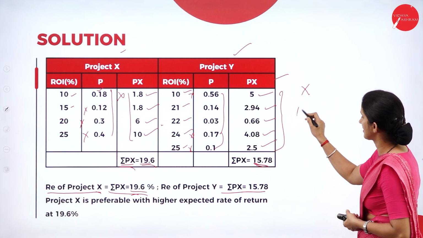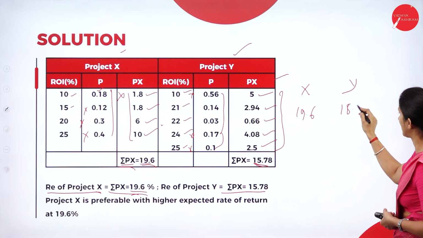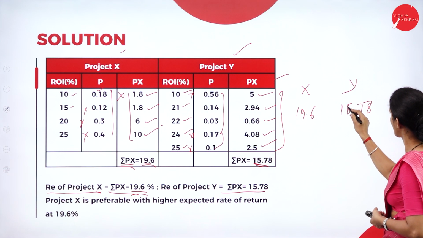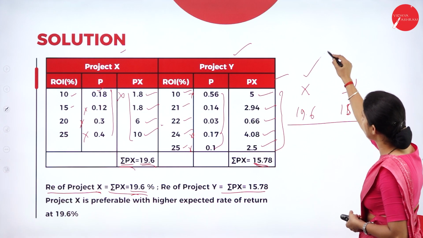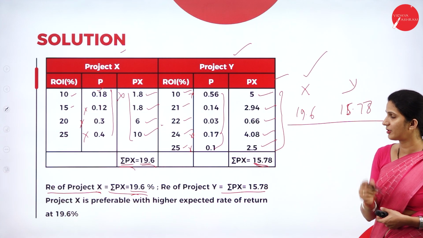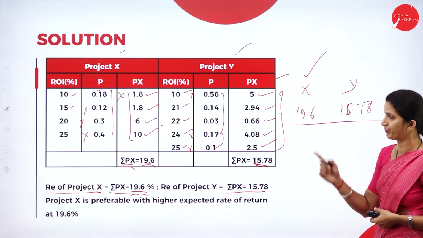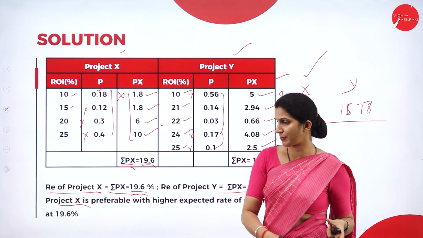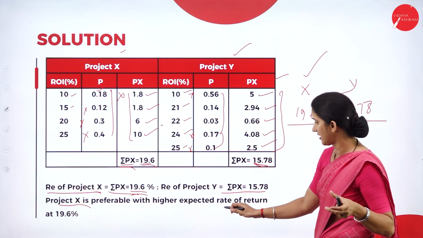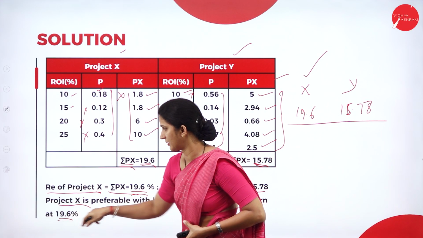Now we'll compare these two. Your X is 19.6 and your Y expected return is 15.78. By comparing these two, project X will be considered because it has a higher expected rate of return. We'll write the recommendation: project X is preferable with a higher expected rate of return at 19.6%.